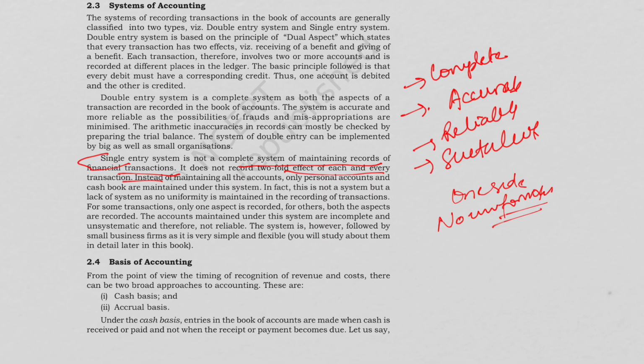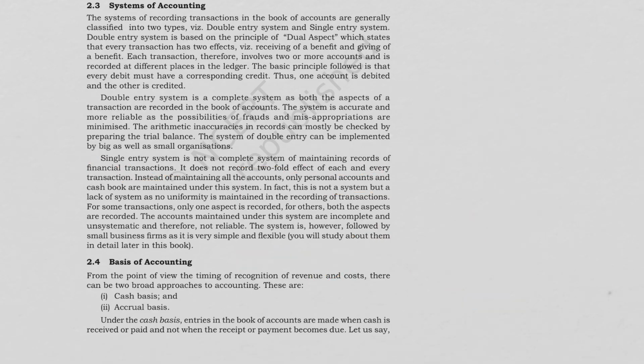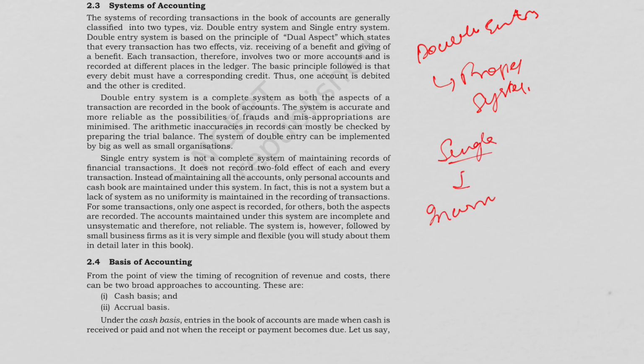Now some small shopkeepers, what do they do? They just maintain a cash book, they maintain personal accounts, but they do not maintain any full records. So when the accounts maintained are incomplete, what will happen? Profit calculation will be unreliable, as well as it is not suitable for large business. Thus we can say that the double entry system is a proper system, whereas the single entry system is an incomplete system.